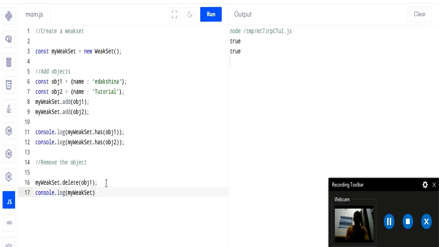So myWeakSet.has(obj1), and semicolon. If it is present, it will give true as output, otherwise false. So run it. Here is the output, which is false because obj1 is deleted now. So this is how we use the add method, has method and delete method in WeakSet.